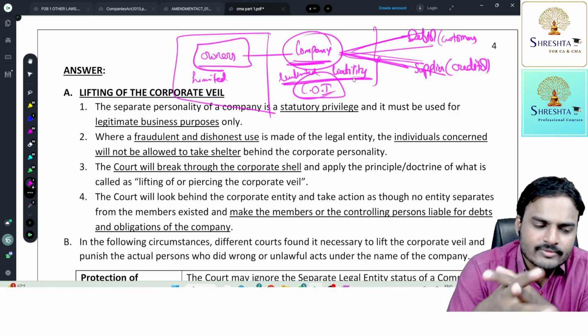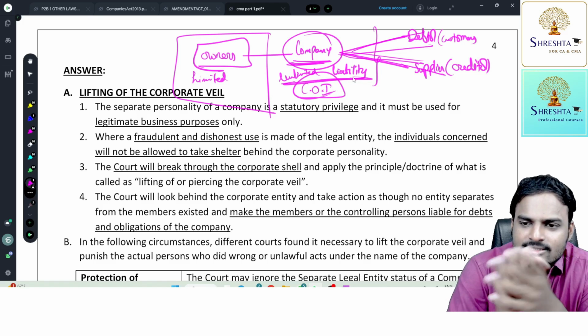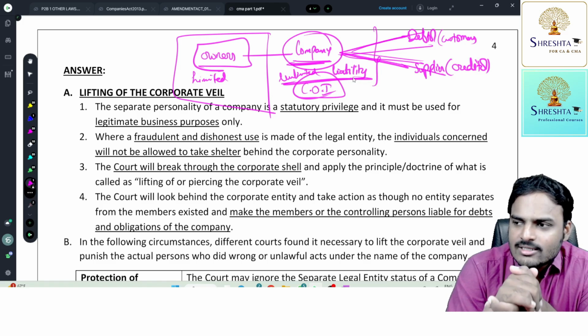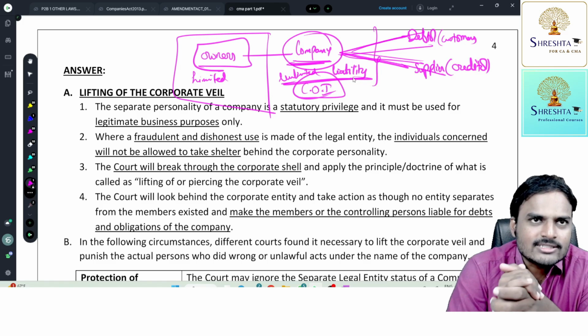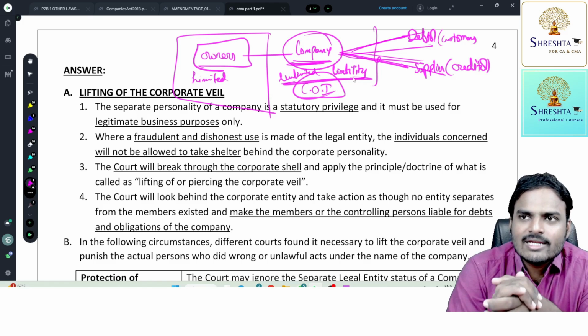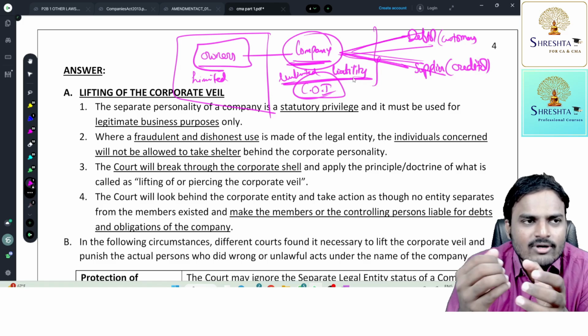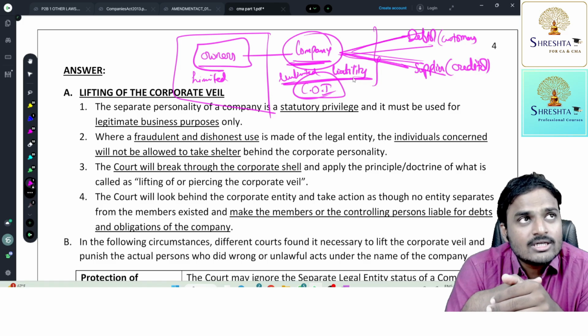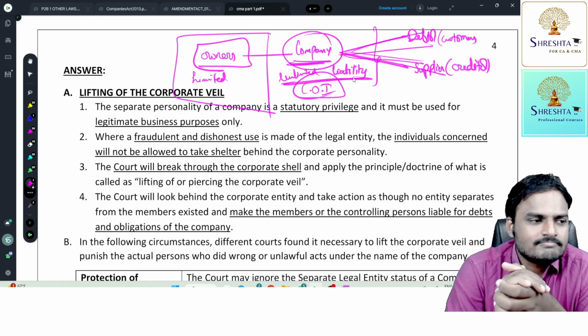Yes or no? Correct. So now what should I do? I'm thinking. Suddenly, I came across this concept, the company type of organization: separate legal entity, perpetual succession, limited liability. And the advantage of the separate legal entity concept is that for an act of the company, only the company is liable, members are not liable.